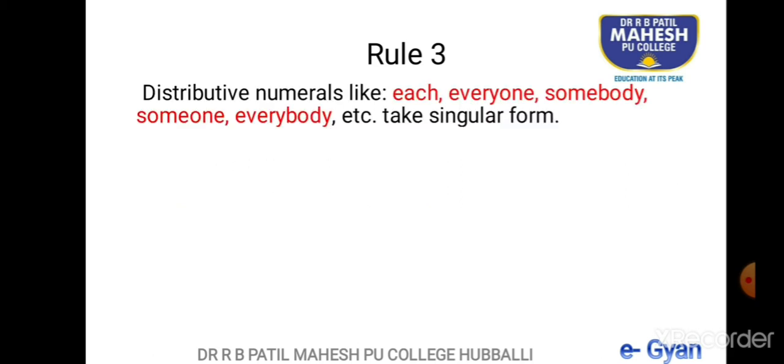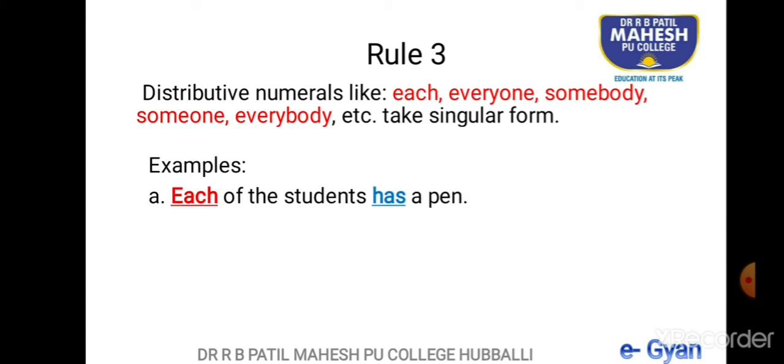Let's head on to rule number 3. Distributive numerals are the words that sometimes begin sentences. So these are nothing but subjects here. Each, everyone, somebody, someone, everybody, etc. take singular form. Simple rule. If at all the sentence starts with either of these words, then make sure this is considered as a singular subject.